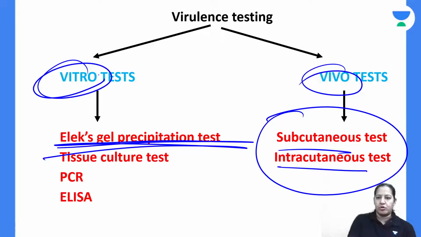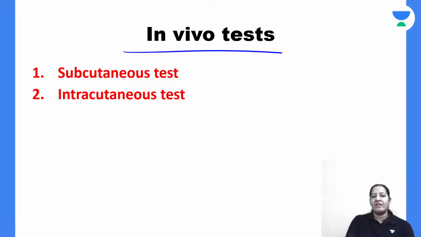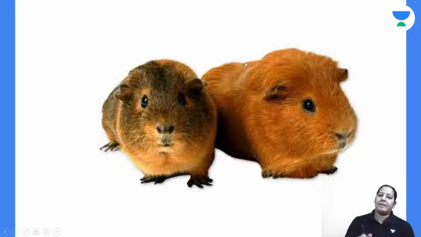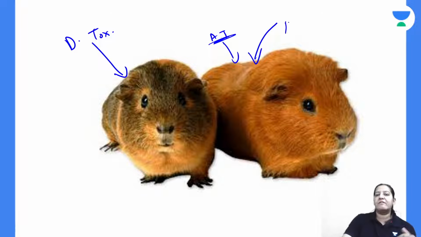In vivo, yani means inside living organism. In vitro means outside living organism. That is in vitro. Yes or no? So let me teach you first in vivo. Take two guinea pigs. Inside one guinea pig, directly give diphtheria toxin. In the second guinea pig, first give antitoxin protection. That is vaccine. Vaccine is antitoxin. First give antitoxin protection, the pre-made antitoxin, not exactly vaccine, the pre-made antitoxin, right? The passive immunity, followed by give diphtheria toxin.